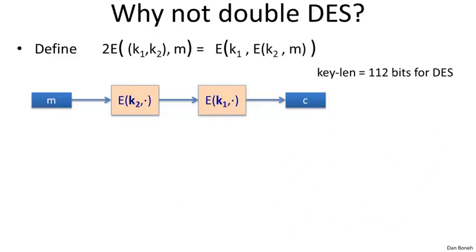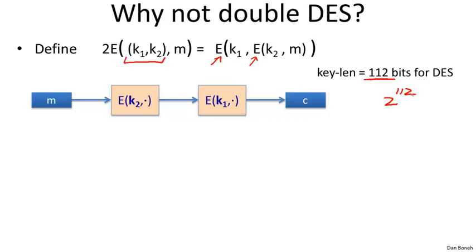So the question is, why did they repeat the cipher 3 times? Why not repeat the cipher just 2 times? Or in particular, what's wrong with double DES? So here we have double DES. You see it uses only 2 keys and only 2 applications of the block cipher. As a result, it's only going to be twice as slow as DES, not 3 times as slow. The key length for double DES is 2 times 56, which is 112 bits. Doing exhaustive search on a space of 112 bits is too much. 2^112 is too big a number to do exhaustive search over such a large space. So the question is, what's wrong with this construction?